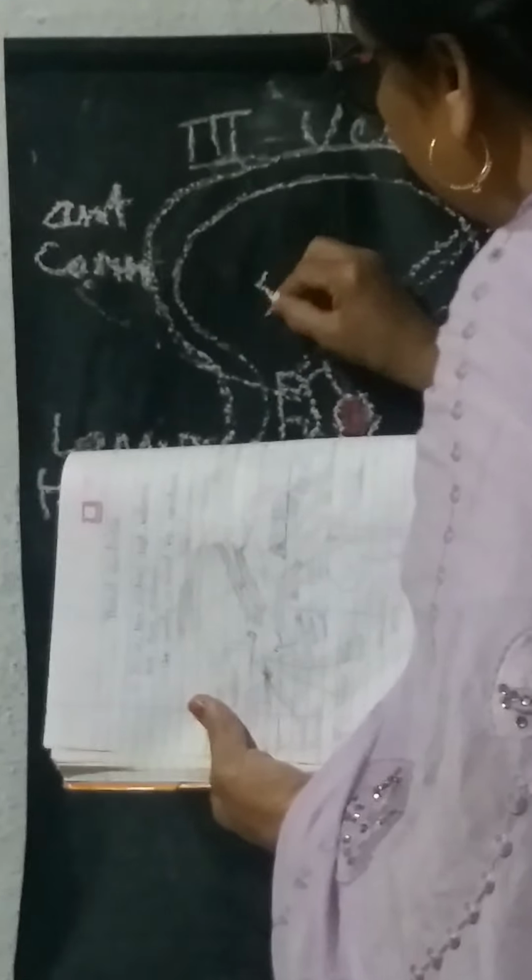And over here we have the interventricular foramen. I will just change the color so that you can understand. I'll write it up over here: interventricular foramen.